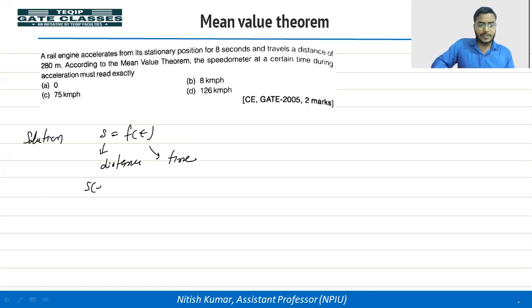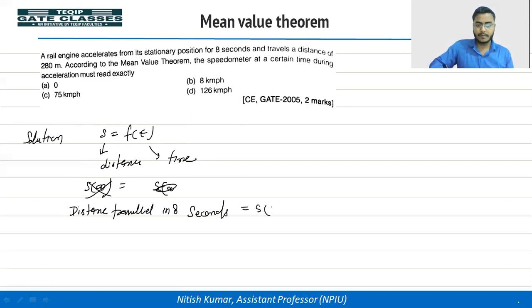According to the question, S(8) is equal to the total distance traveled in 8 seconds, which is given as 280 meters.